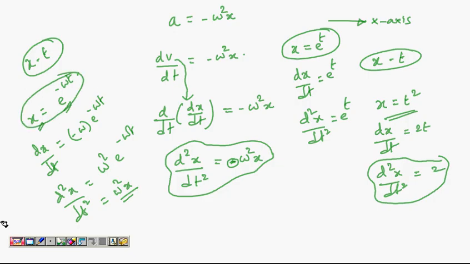In fact, there is a relation between this equation, the SHM equation, where the second derivative of position gives back position with a minus sign, and complex numbers. If you take x as e power i omega t, where i is square root of minus 1, it's a complex number, then if you differentiate this once, you get i omega e power i omega t.